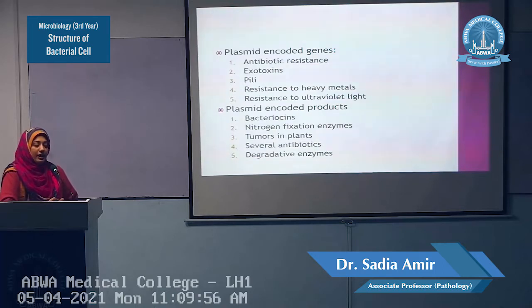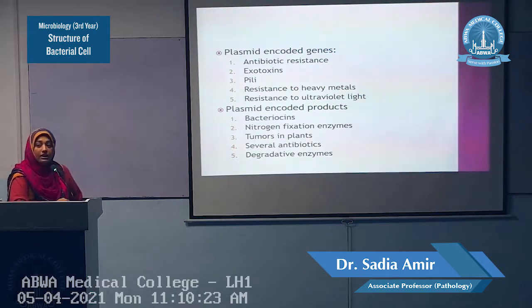Day by day, bacteria are becoming resistant to the different antibiotics. This antibiotic resistance is mediated or carried mainly by the plasmids. They carry the genes for the antibiotic resistance, especially the beta-lactamases. The beta-lactamases of the Staph, the E. coli and the Klebsiella are usually encoded by the plasmids.